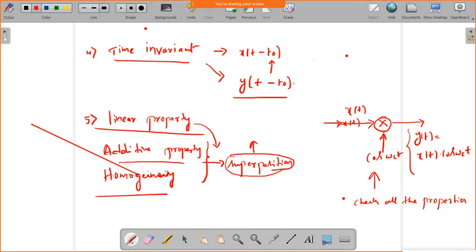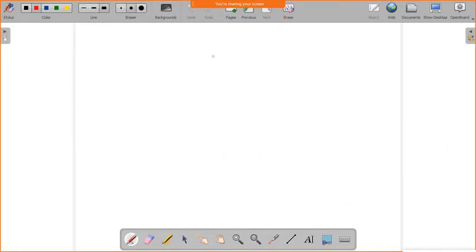So, just try to check whether it is stable, or if it is causal, non-causal, or memoryless. We will go one by one. So, check whether it has a memory. What is the actual output signal? It is equal to x of t into cos omega c t. Now see, is there any past or future values here? It only depends on the current input value t in both cases, is it not?